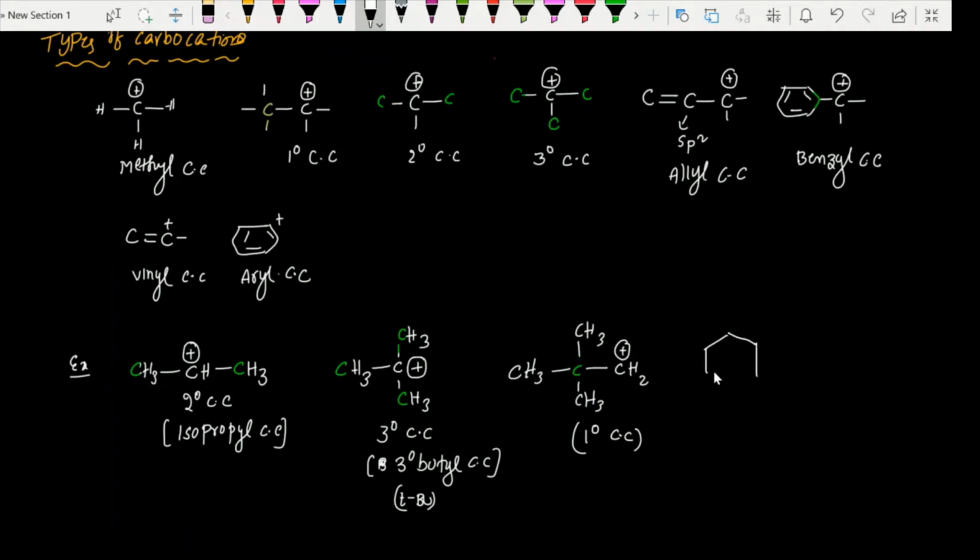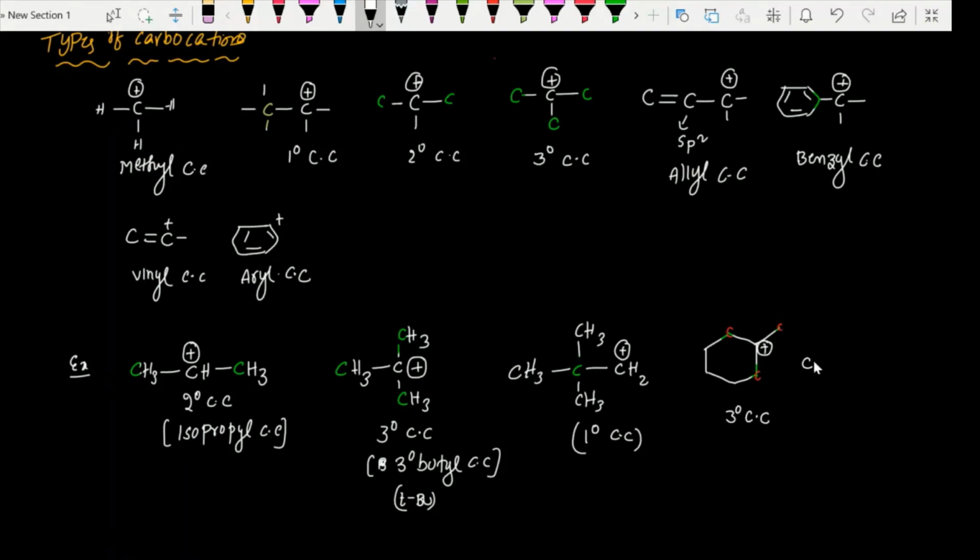So carbocation environment observation is the main thing here. So here this carbon I'm giving positive charge. Then its nature, if you see, this is the carbon having positive charge. It is connected to one carbon here, and one carbon here, and one carbon here. This is connected to three other carbons. So that's why we can call it a 3-degree carbocation.